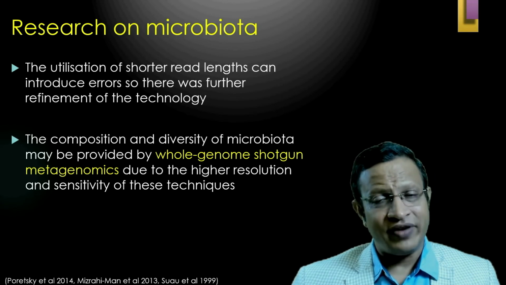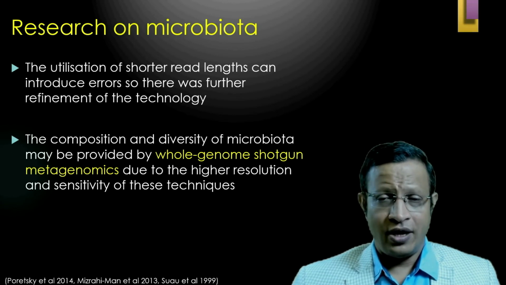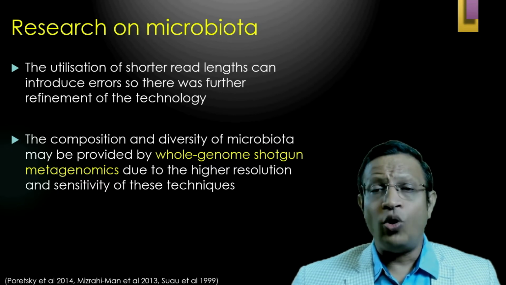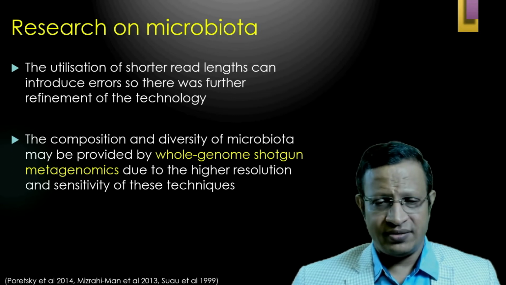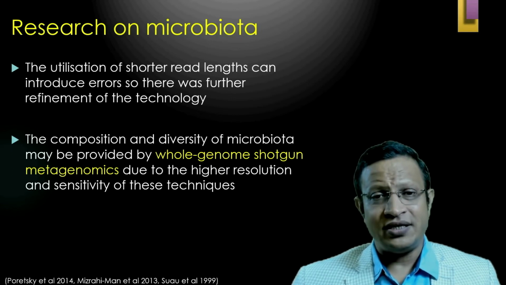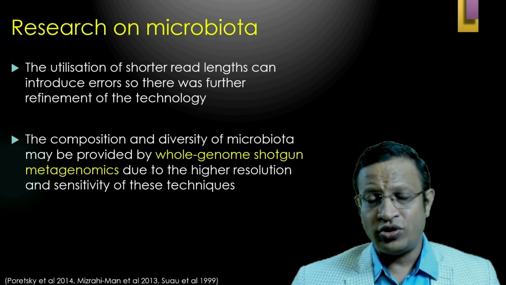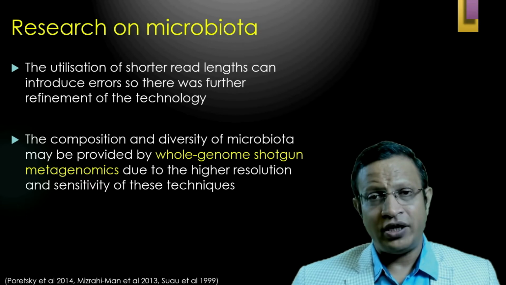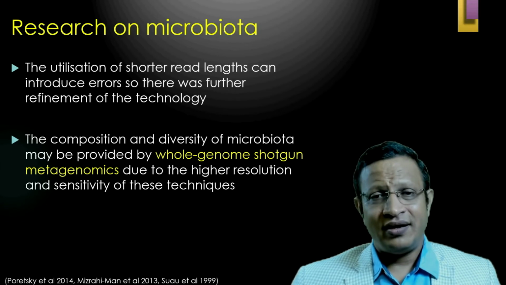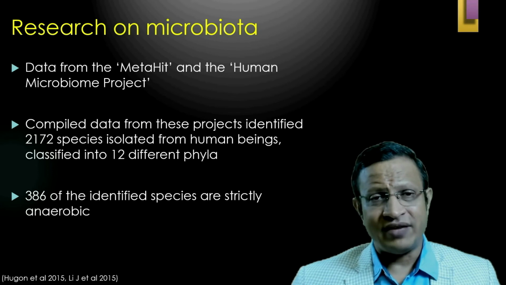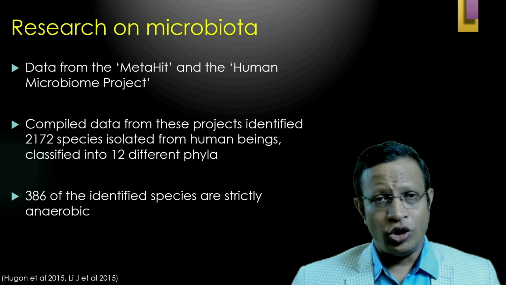Hence, there was a further refinement in the technology. To understand this, the composition and diversity of microbiota may be provided by whole genome shotgun metagenomics, due to the higher resolution and sensitivity of this technique. It means that from the 16S ribosomal gene, further refinement into whole genome shotgun metagenomics has been utilized to understand the microbiota. And various important research projects have occurred, such as MetaHIT, and the Human Microbiome Project has also been considered.